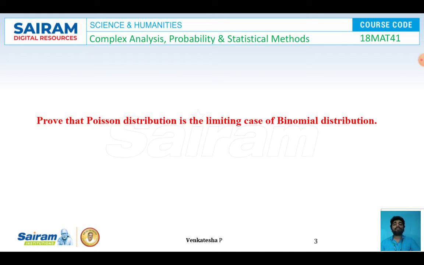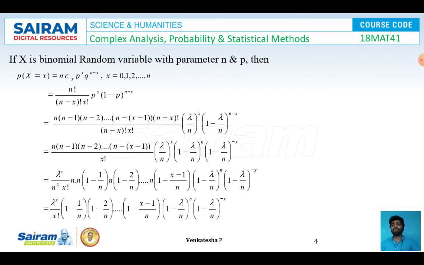Prove that Poisson distribution is a limiting case of binomial distribution. So to prove this one, the first thing is to take the formula of binomial distribution. So I'm going to assume that X is a binomial random variable with the parameters n and p. Then P(X) is equal to nCx p^x q^(n-x) for x is equal to 0, 1, 2 and so on till n.